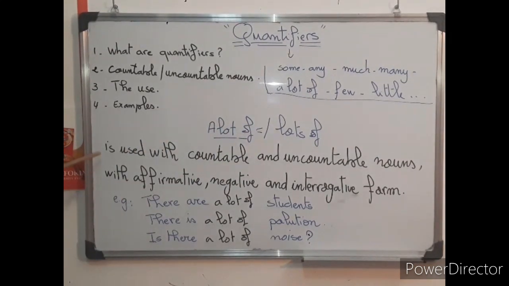Okay. So let's start. We use a lot of or lots of with countable and uncountable noun. It's used with affirmative, negative, and interrogative form. كتمشي مع l'affirmative والnégative ou l'interrogative form. Okay, so there is no problem. Here, let's see the examples. There are lots of students. Lots of, ça veut dire beaucoup. Students avec S, hit R, hit lot of, ça veut dire beaucoup.